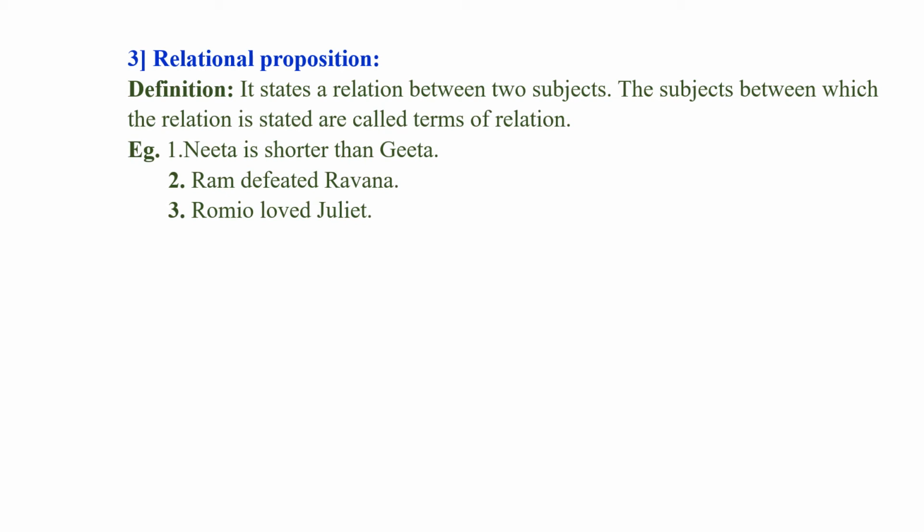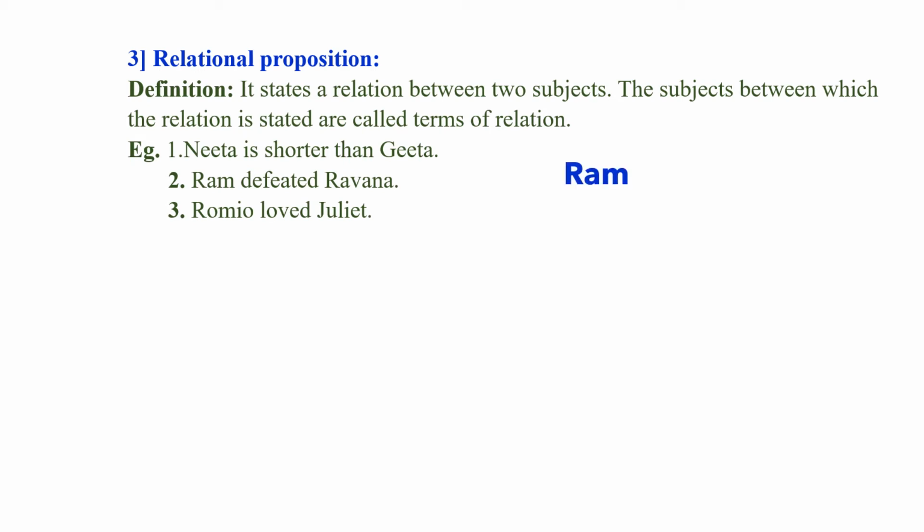Now we come to the third type of simple proposition, that is relational proposition. It states a relation between two subjects. The subjects between which the relation is stated are called the terms of relation. So Nita is shorter than Geeta. So what is the relation between Nita and Geeta? That Nita is shorter than Geeta. And what are the subjects? Nita and Geeta.